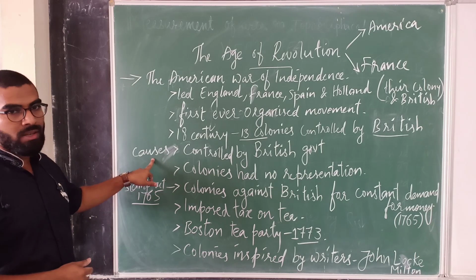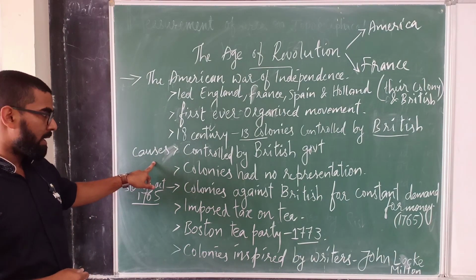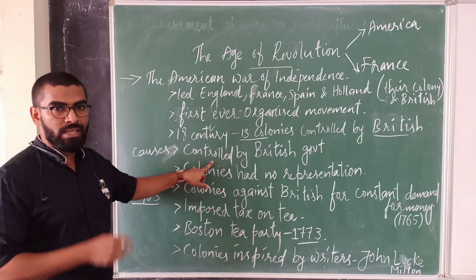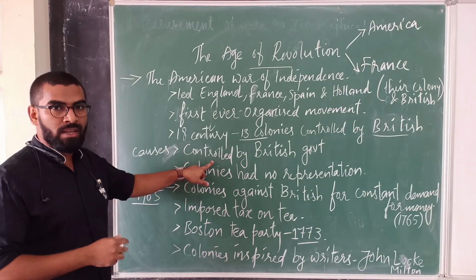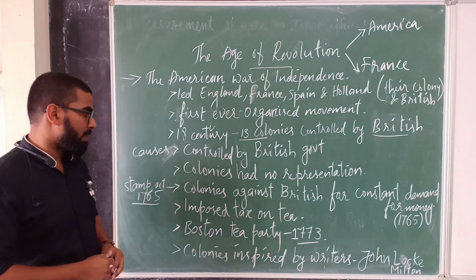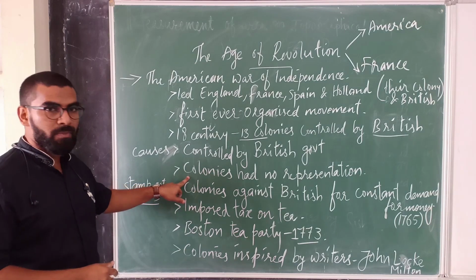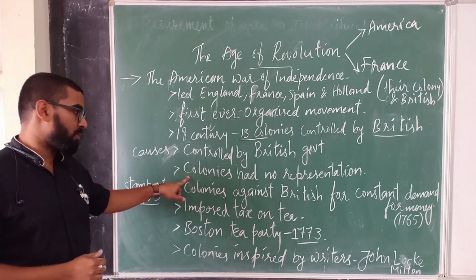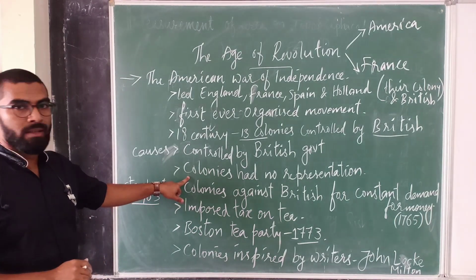So let's check the important causes for the American War of Independence. The first cause is that the 13 colonies were controlled by the British government. The second important cause is that the colonies had no representation in the government. It was a major drawback for the colonies that they did not have any representation in the parliament.